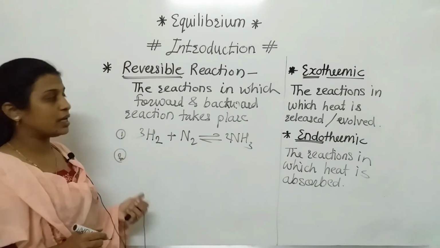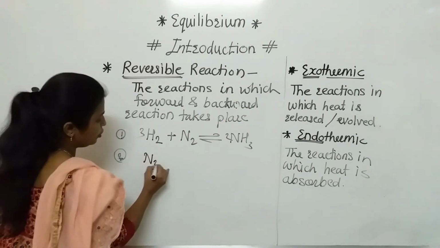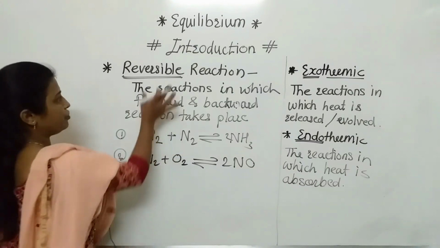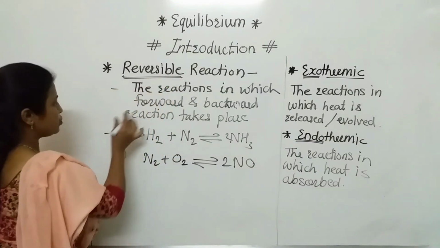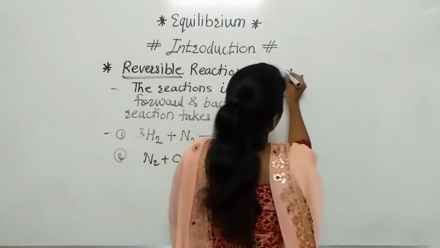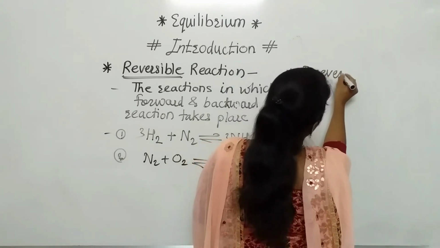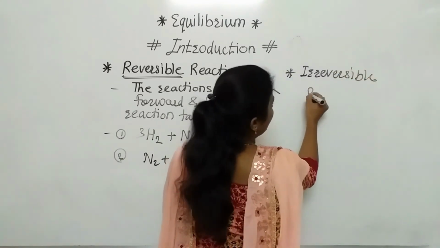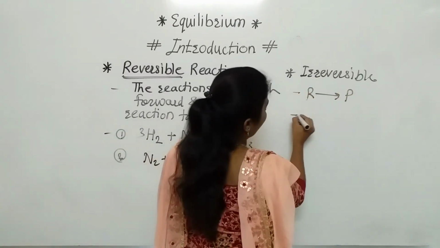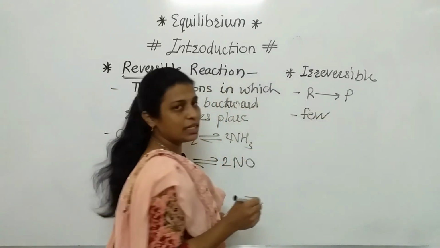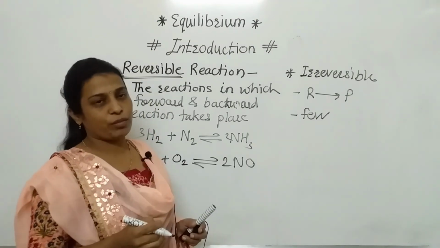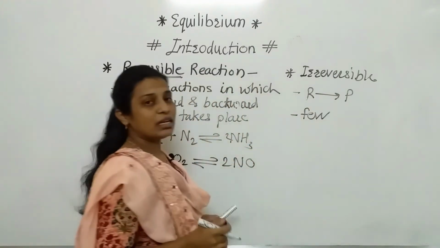Now we will discuss the second example of the reversible reaction: N2 plus O2 gives 2NO. This is also an example of the reversible reaction. Hope everyone understood the definition and examples. Now we discuss the irreversible reaction. In an irreversible reaction, only reactant to product, one direction of the reaction, is there, and such reactions are very few. For example, precipitation: when any combination is there and precipitate formation takes place, that is nothing but the irreversible reaction.